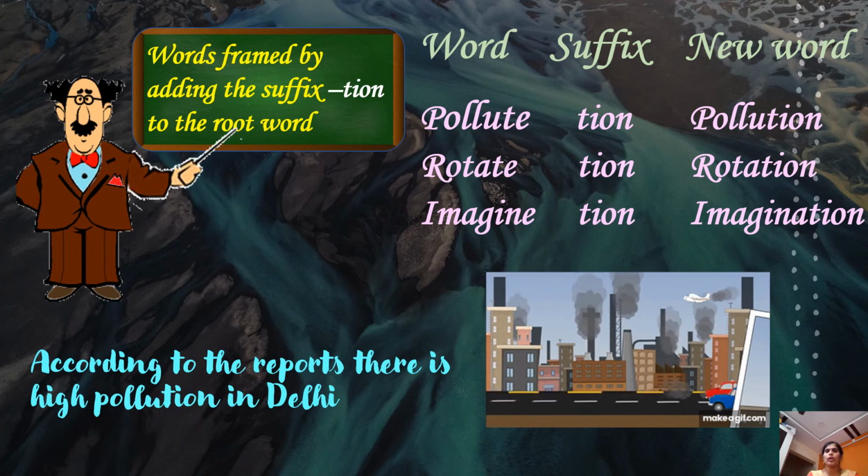In the same way, the word rotate also ends with the letter E. And after adding the suffix tion, in that also the letter E is omitted. And the sentence, according to the reports, there is high pollution in Delhi.